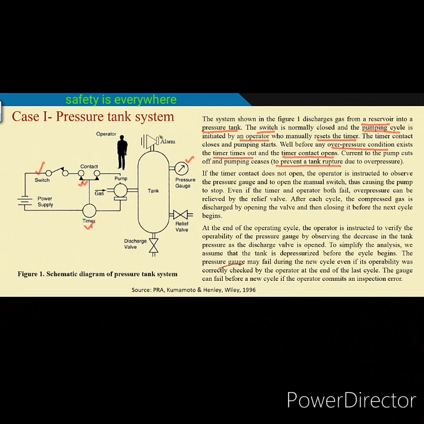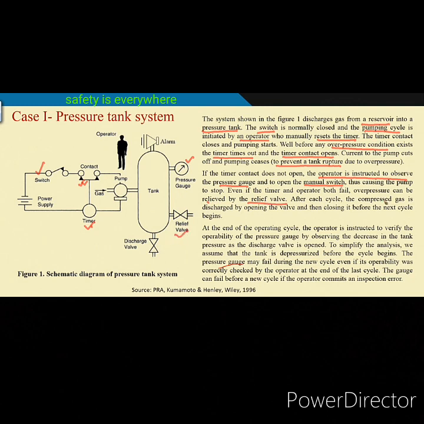There is an alarm. If the pressure is beyond a certain limit, the alarm will activate and the operator will know, and he or she will come and see the pressure gauge also. So, the operator is instructed to observe the pressure gauge and open the manual switch, thus causing the pump to stop. Even if the timer and operator both fail, suppose this contact fails and the operator also fails, overpressure can be relieved by the relief valve. There is a relief valve.